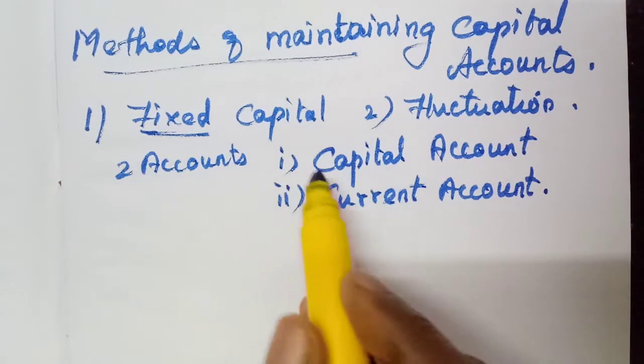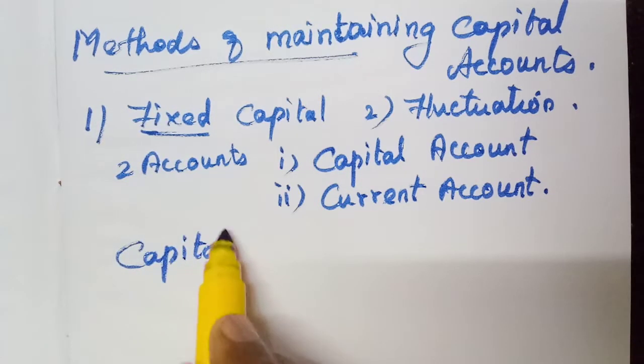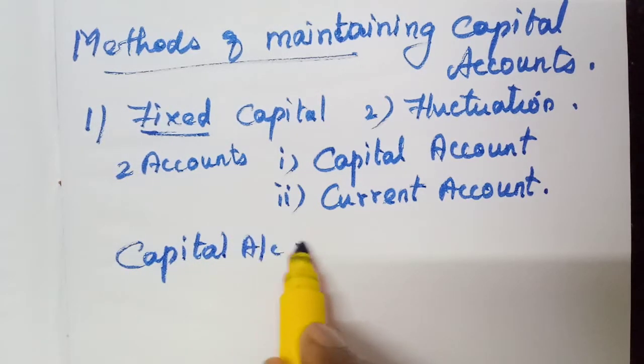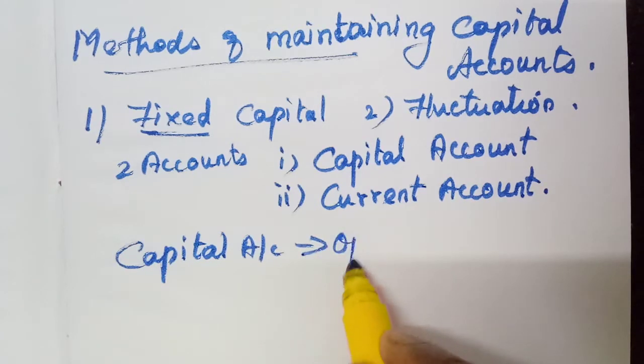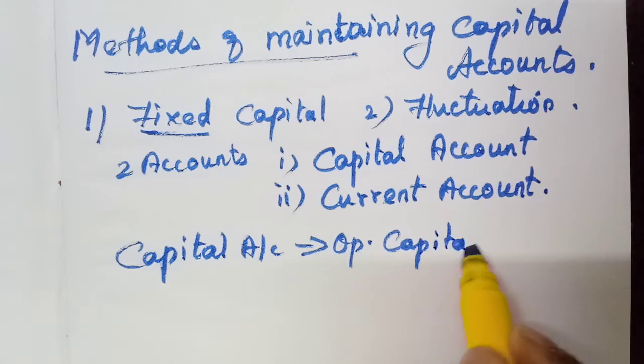In the capital account, what should we enter? That you should be clear. Opening capital.